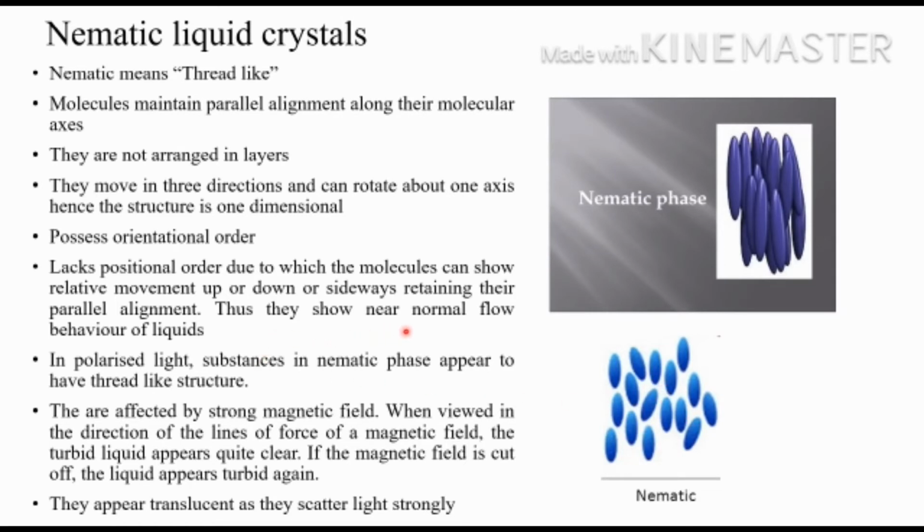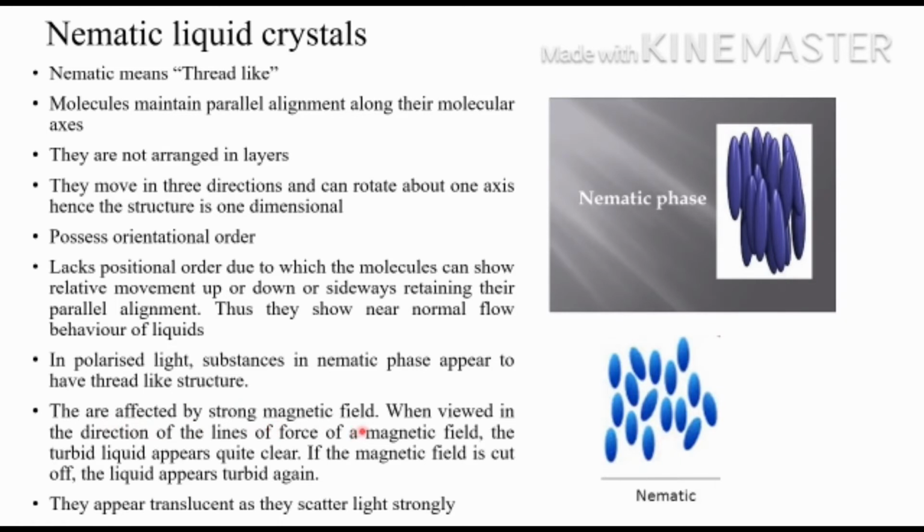Thus, they show near normal flow behavior of liquids. Because of this lack of positional order, they will have near normal flow behavior like liquids. So, they can flow like normal liquids because they do not possess positional order, only orientational order. If you view these nematic liquid crystals in polarized light, substances in nematic phase appear to have thread-like structure. So in the polarized light, it will be like a thread.